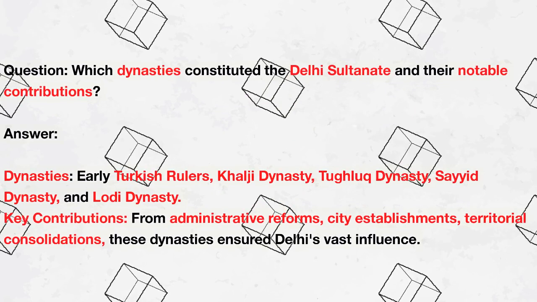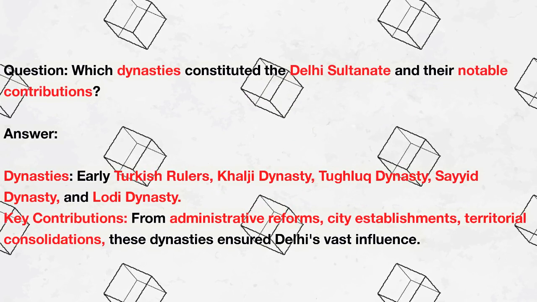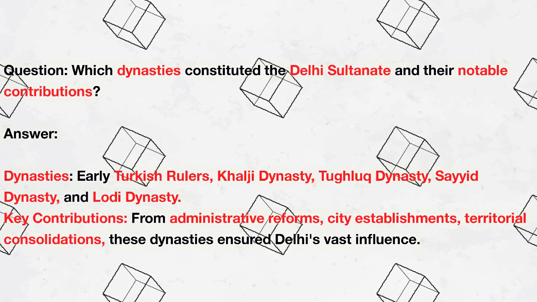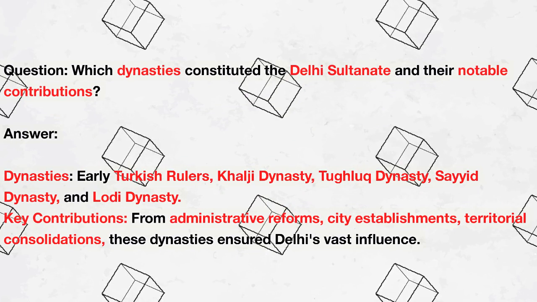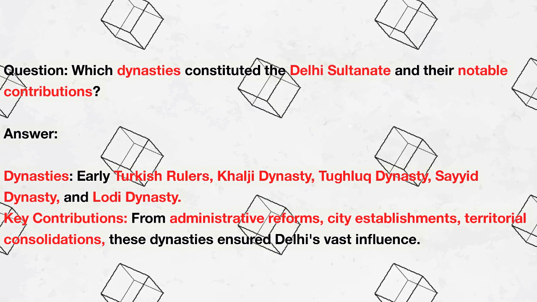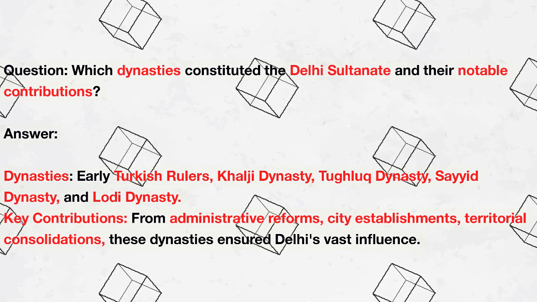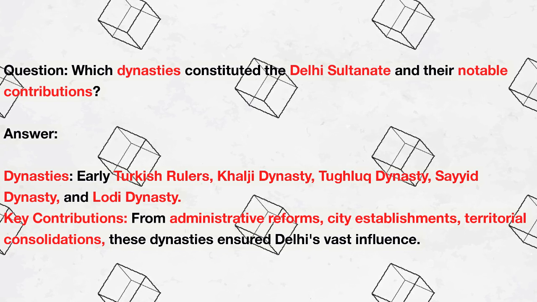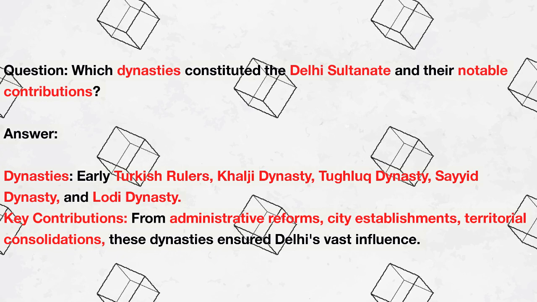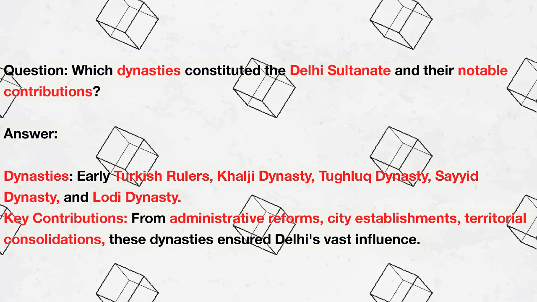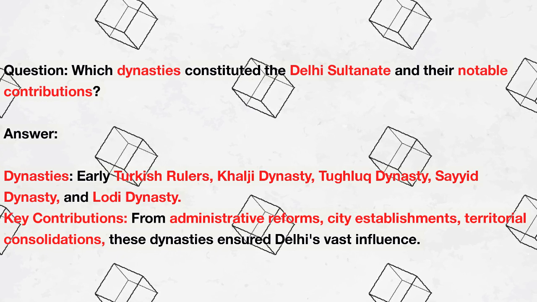Delhi Sultanate and its dynasties. Question: which dynasties constituted the Delhi Sultanate and their notable contributions? Answer: dynasties, early Turkish rulers, Khalji dynasty, Tughlaq dynasty, Said dynasty, and Lodi dynasty. Key contributions: from administrative reforms, city establishments, territorial consolidations, these dynasties ensured Delhi's vast influence.